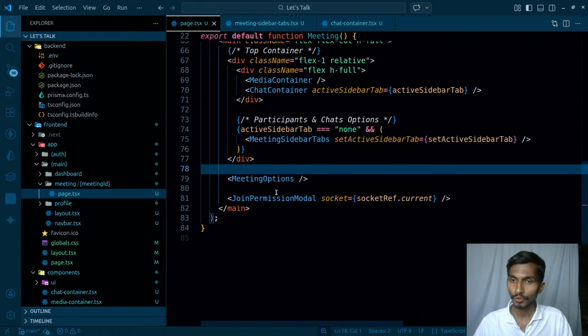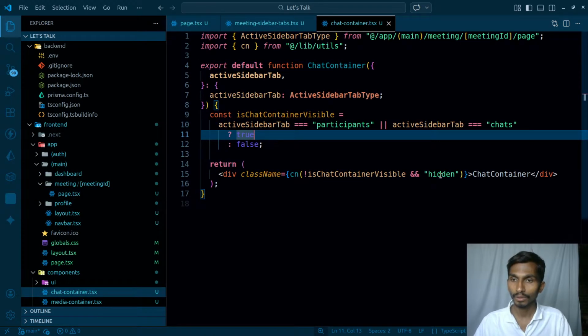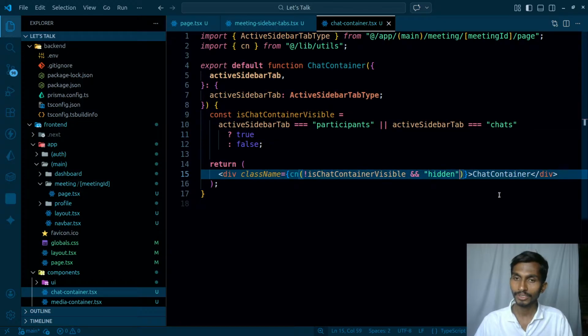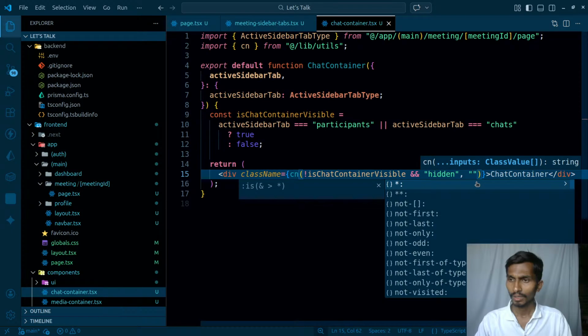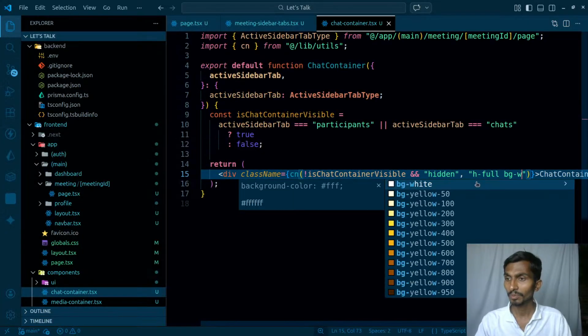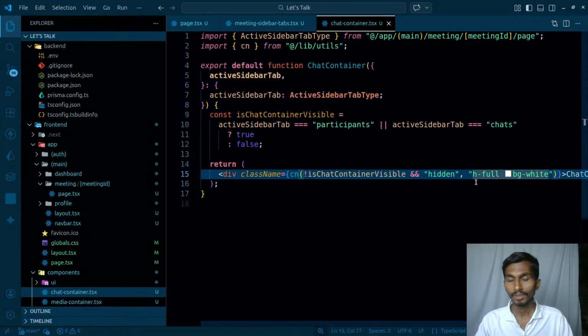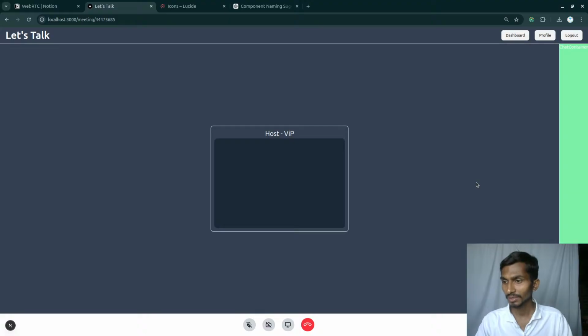Okay. First of all, let's make this chat container a bit better. Inside this, in the class name hidden, let me give it some more classes. Height full. First of all, let's give it a background color so it's visible. BG green 300. Let's see how much it takes. Okay, it takes only this much. Are you sure?